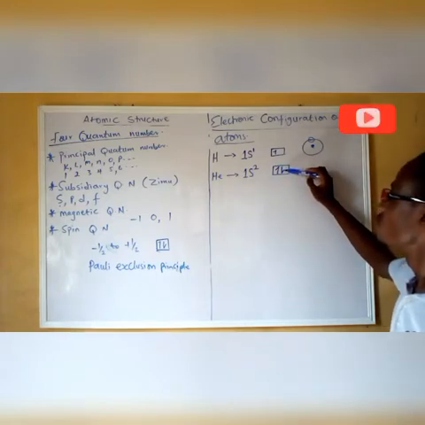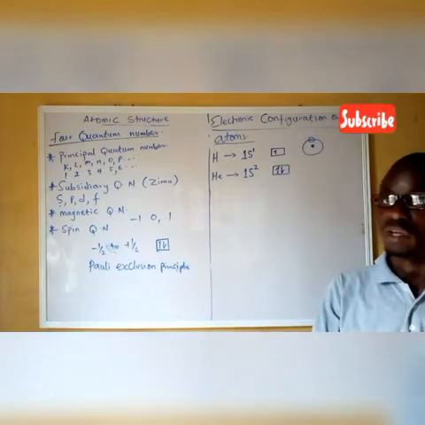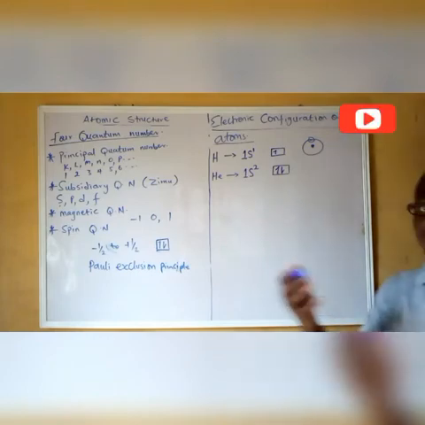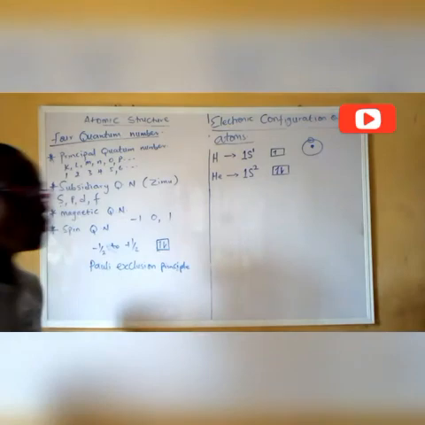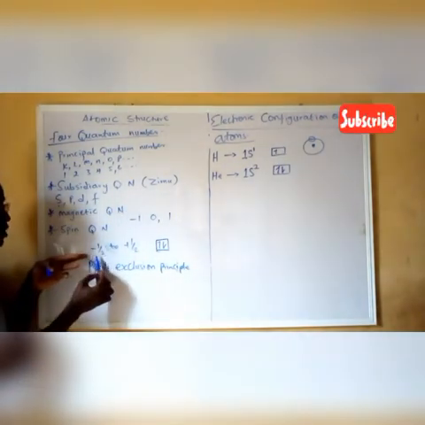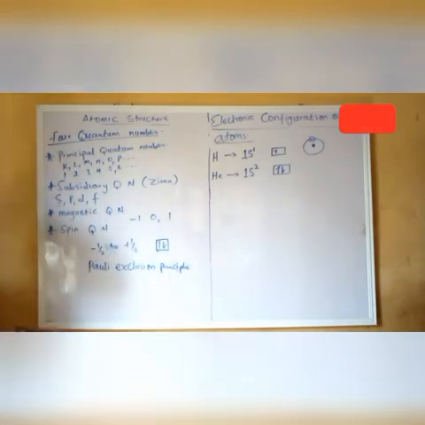And the second one is spinning in the opposite direction. Why? Because they cannot behave in the same manner. Electrons in the same orbital cannot behave in the same manner, and they don't have the same value of all the 4 quantum numbers. One will be minus half, one will be plus half. So let's take it that way.